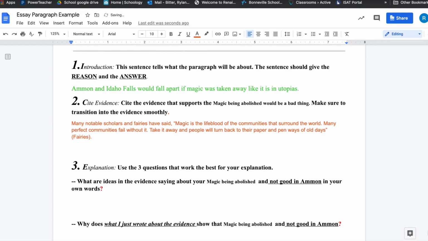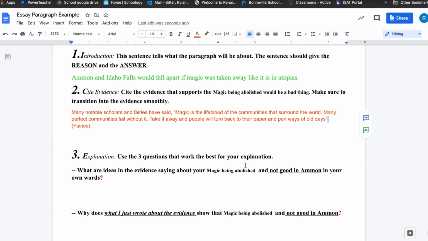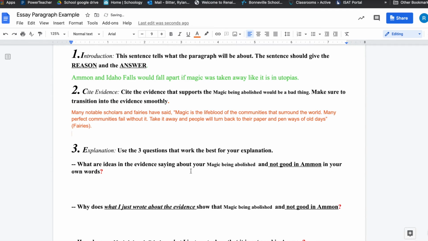Many notable scholars and fairies have said, this is my introduction, my transition into the evidence. Now here's my quoted evidence. Notice the quotation marks. "Magic is the lifeblood of the communities that surround the world. Many perfect communities fail without it. Take it away, and people will turn back to their paper and pen ways of the old days." Fairies. There is the evidence quoted from the text.